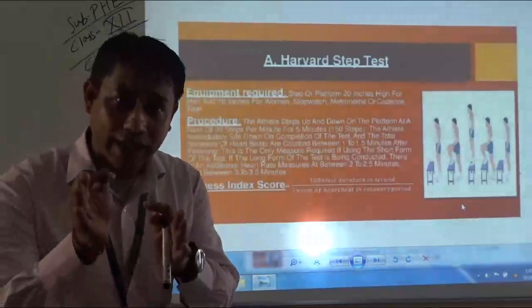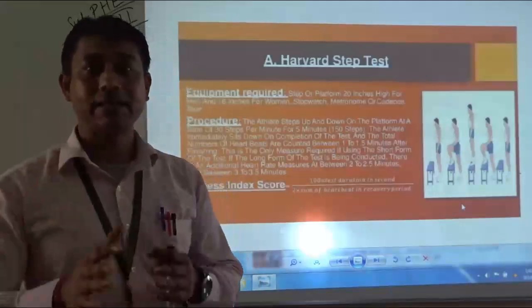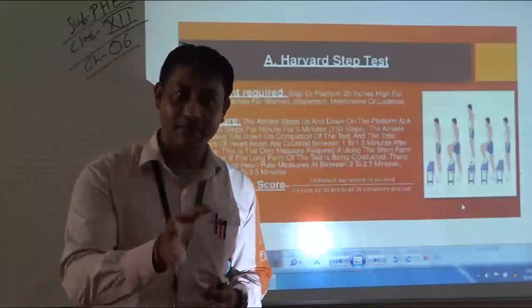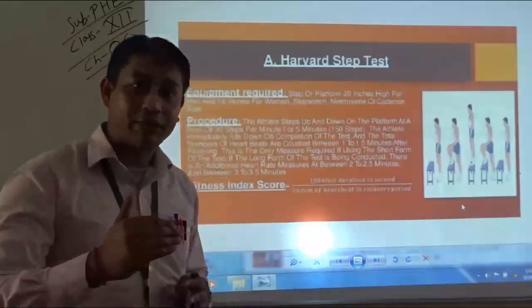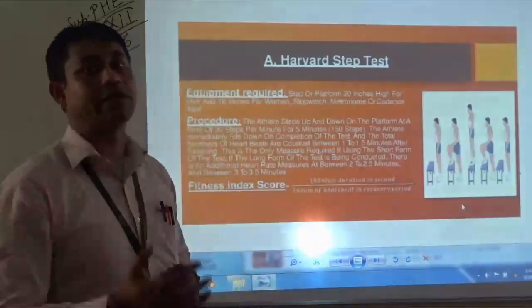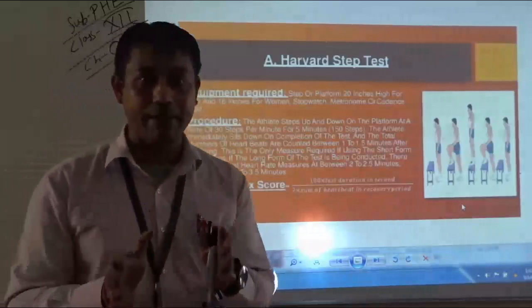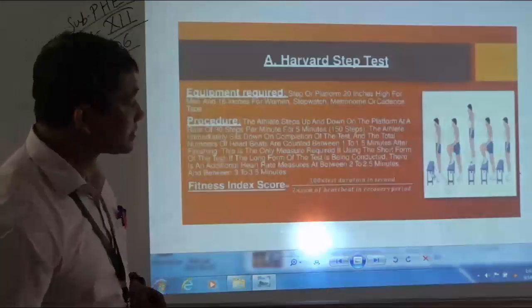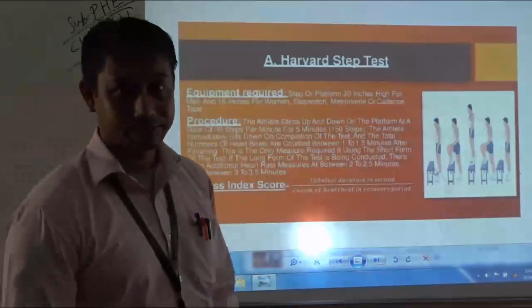But if any subject is unable to maintain the frequency of 30 steps in a minute, the subject must stop. If a subject continues for 5 minutes, after completing the stepping the subject will sit down on the same platform immediately.